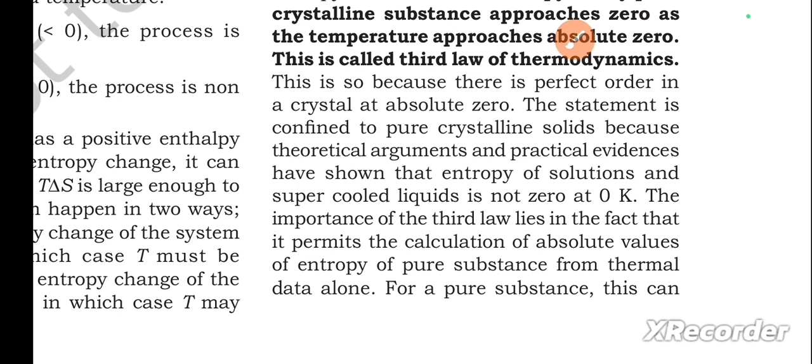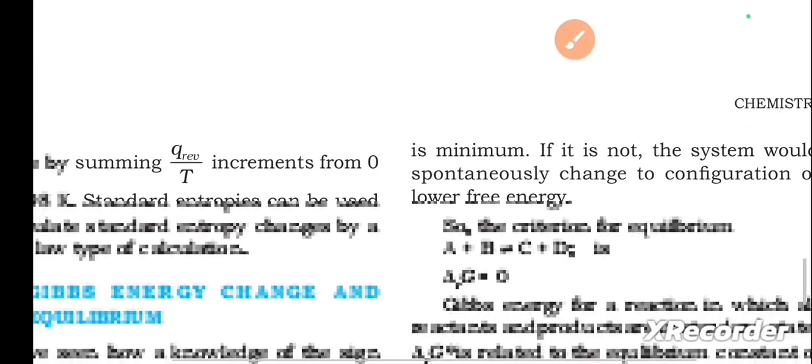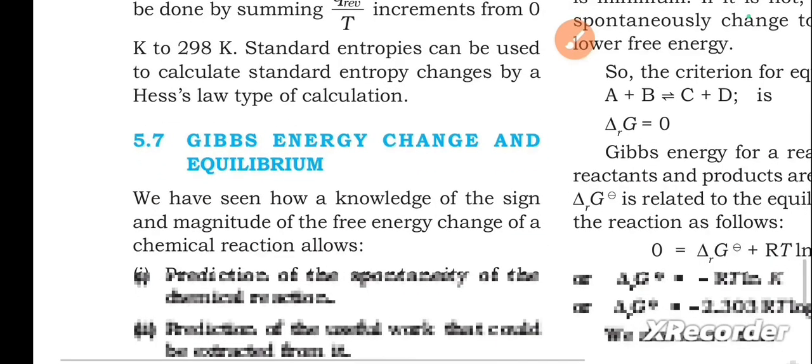The importance of the third law lies in the fact that it permits the calculation of absolute values of entropy of pure substance from thermal data alone. For a pure substance, this can be done by summing q by T increments from 0 Kelvin to 298 Kelvin. Standard entropies can be used to calculate standard entropy changes by the Hess law type of calculation.